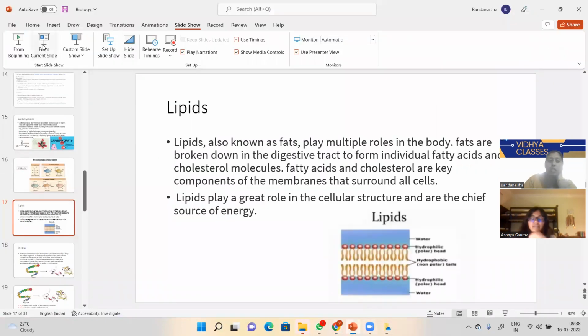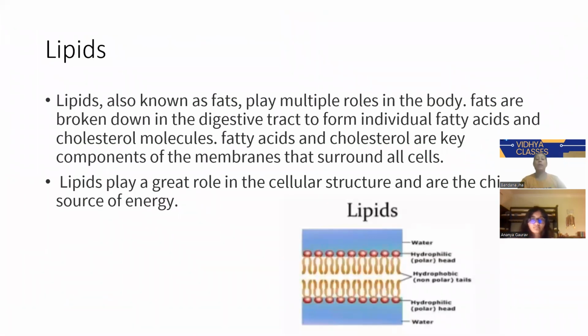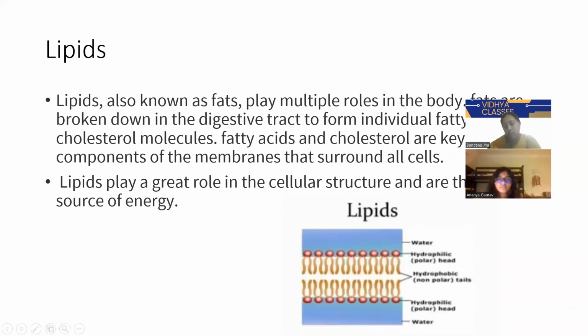So lipids play a great role in other cellular structures, and they are the chief source of our energy. If fats are not there, then our body will not produce energy. Our membranes need fatty acids and cholesterol to protect the cells. The last sentence: fatty acids and cholesterol are key components of the membranes that surround all cells. So the membranes are used to protect the cells.